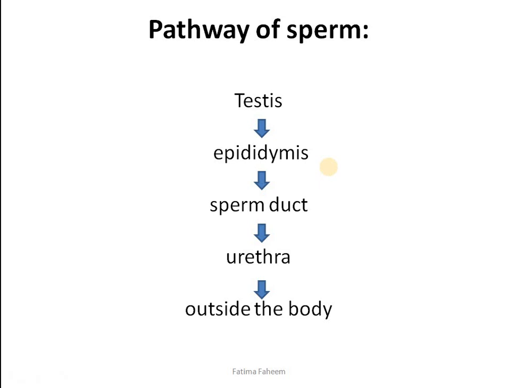So this is the pathway of sperm, that what structures it will cross until it reaches outside the body of the male body. That is, it will be produced in the testes and then it will go into the highly coiled tube called epididymis, and then from there it will enter sperm duct, and from sperm duct it will go into urethra and then out of the body.